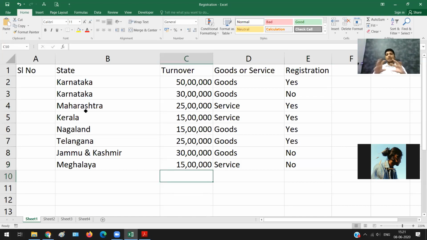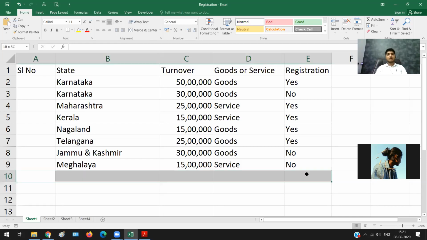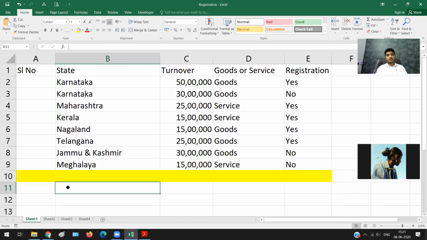Now let us start talking about what if I am dealing both in goods and services. Okay, so let me start with a fresh line from here. Earlier, I was either dealing in goods or dealing in services. From here, let me put it this way.